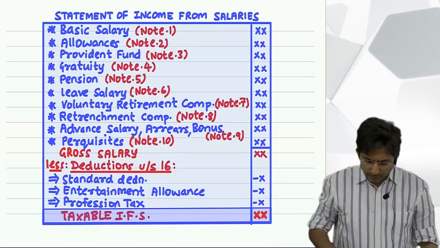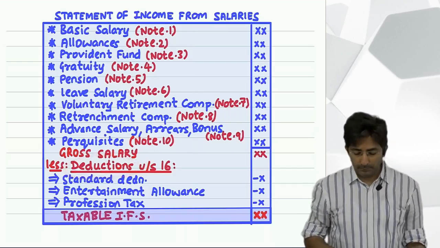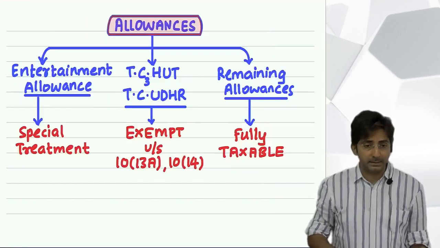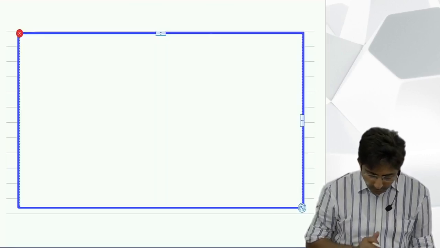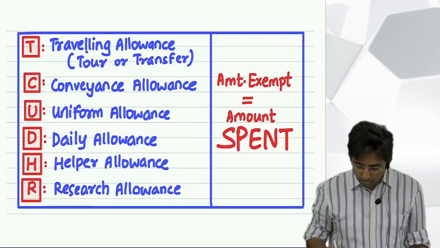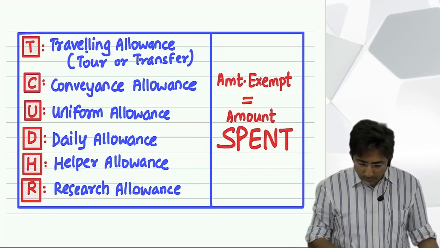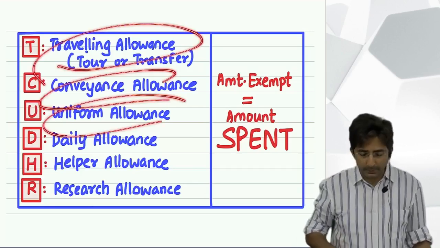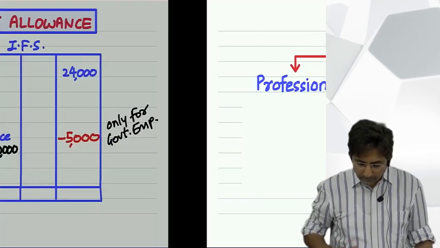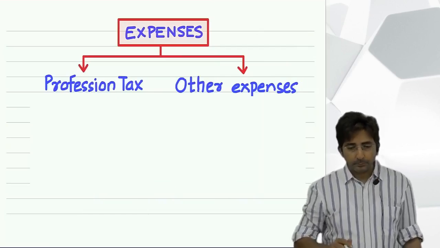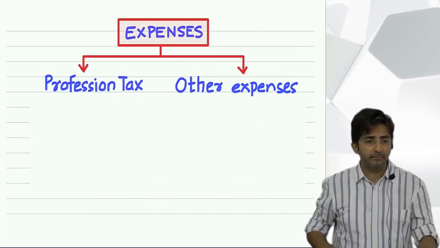Now see, as I told you, deductions are for expenses. If you remember in income from other sources, what is written here? Traveling, conveyance, uniform, amount spent. Anyway. Now see, in income from other sources, there are deductions under section 57.